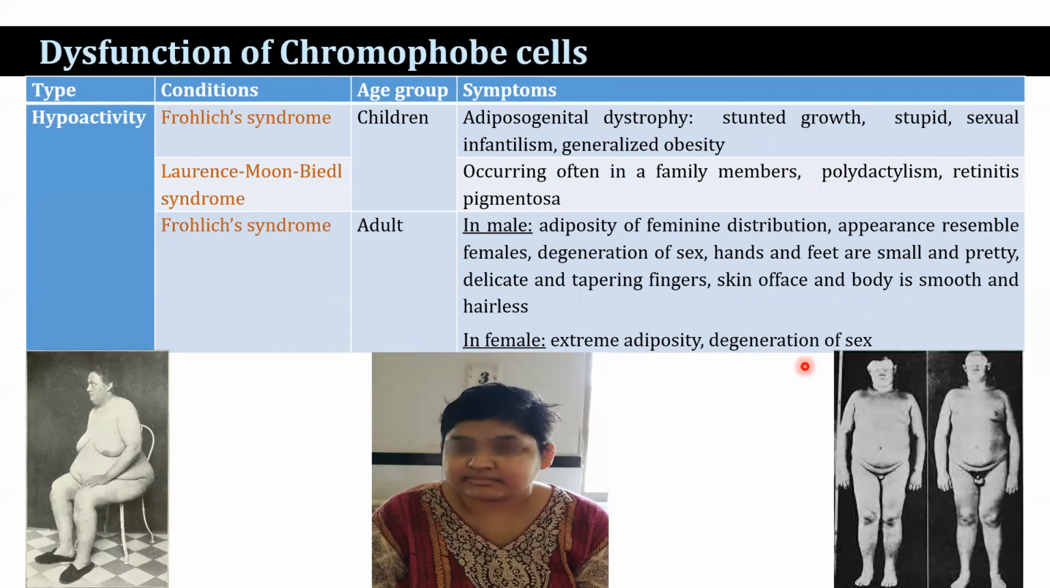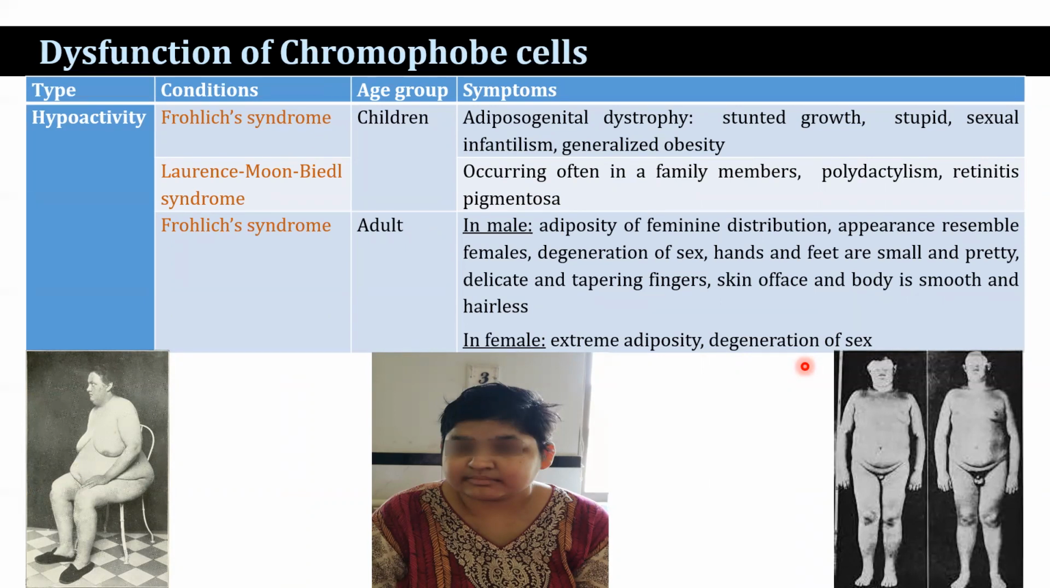And the next category, dysfunction of the chromophobe cells. Froehlich syndrome is found in the children condition, characterized by adiposogenital dystrophy, stunted growth, sexual infantilism, generalized obesity. Whereas Laurence-Moon-Biedl syndrome occurs often in a family member, with polydactylism, retinitis pigmentosa. And there is Froehlich syndrome found in the adult condition in males, adiposity of feminine distribution.